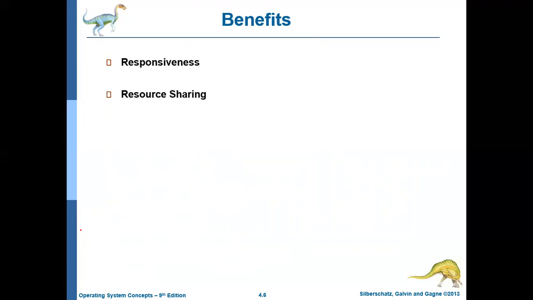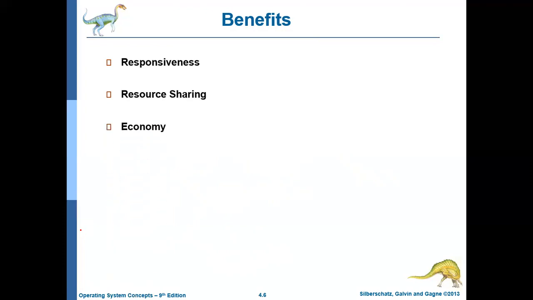The second is resource sharing. The resources that are allocated to a particular process are effectively utilized when you use multi-threading, because there are multiple threads. Each thread will perform one activity, and it will try to ensure that all the resources are effectively getting utilized. So the resources allocated to a particular process will be shared effectively.